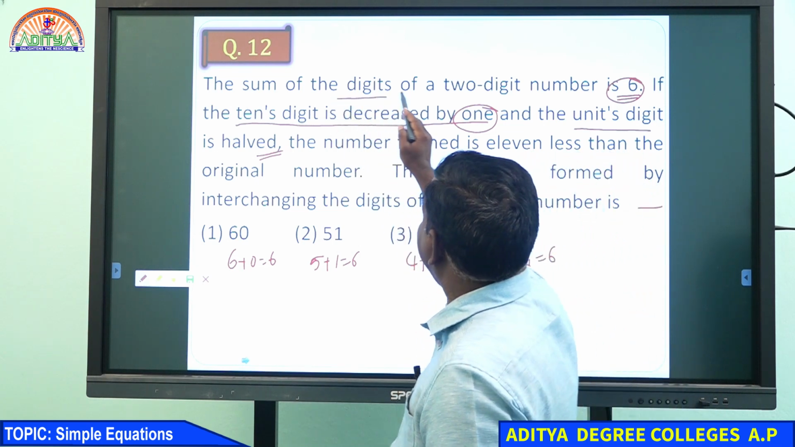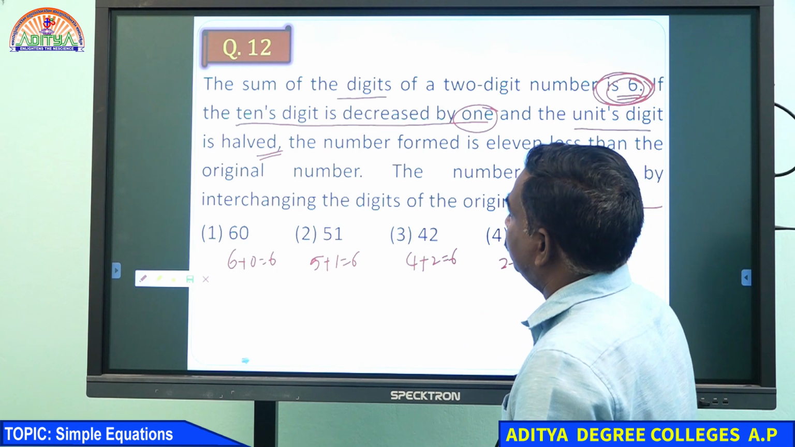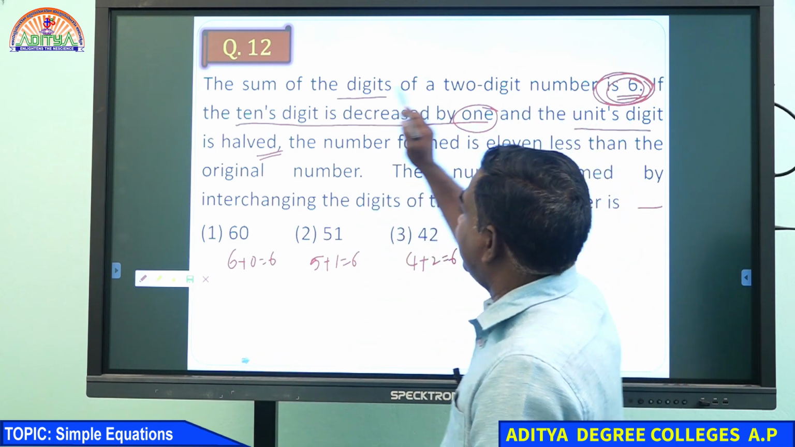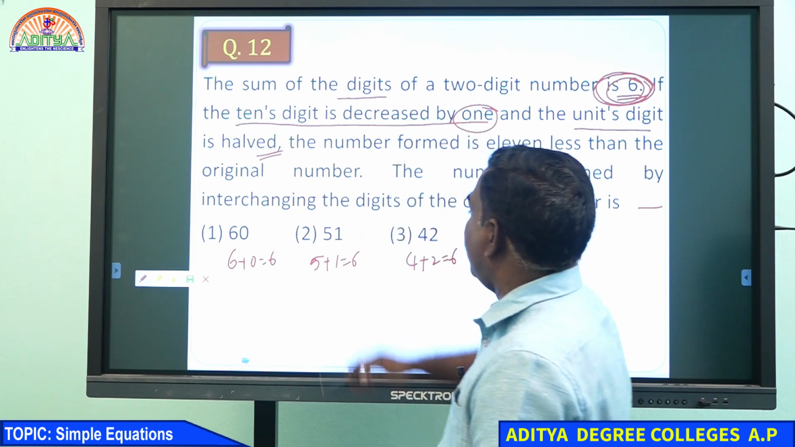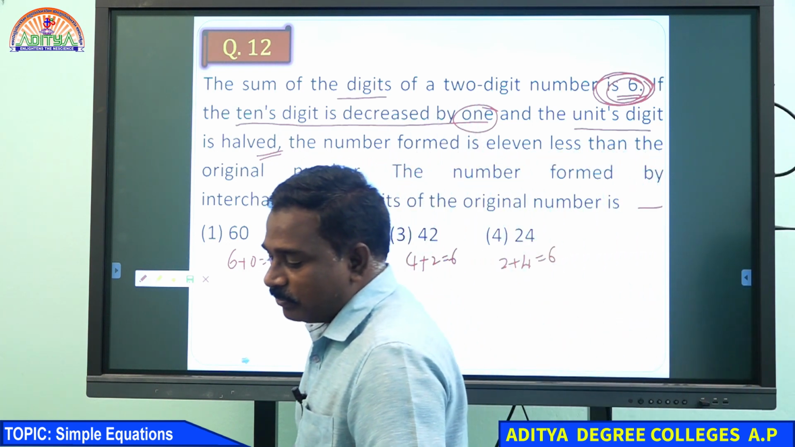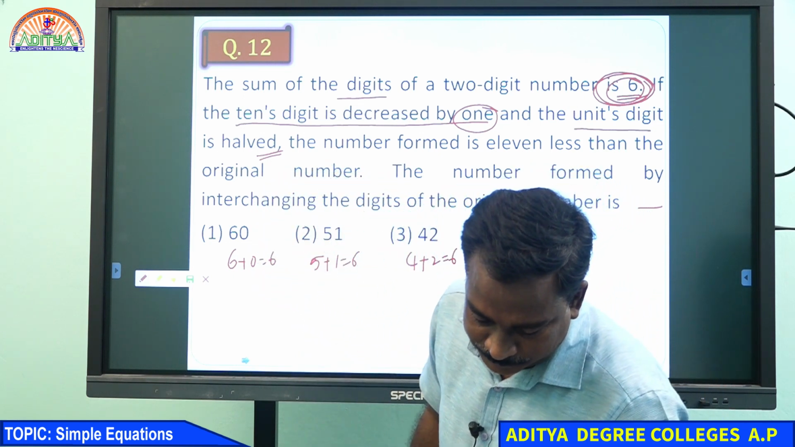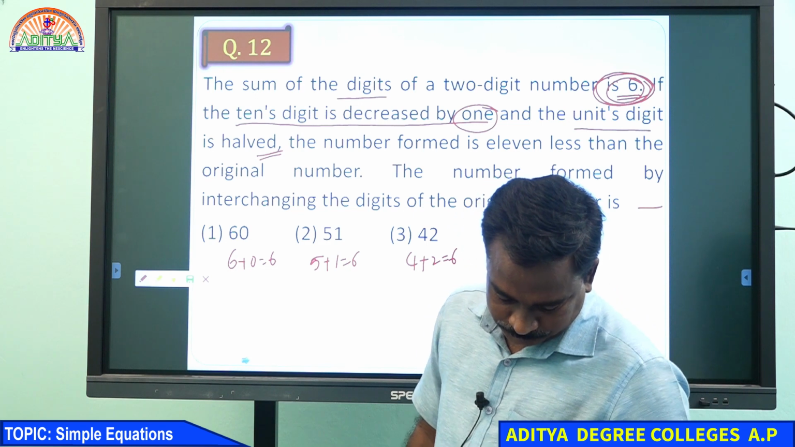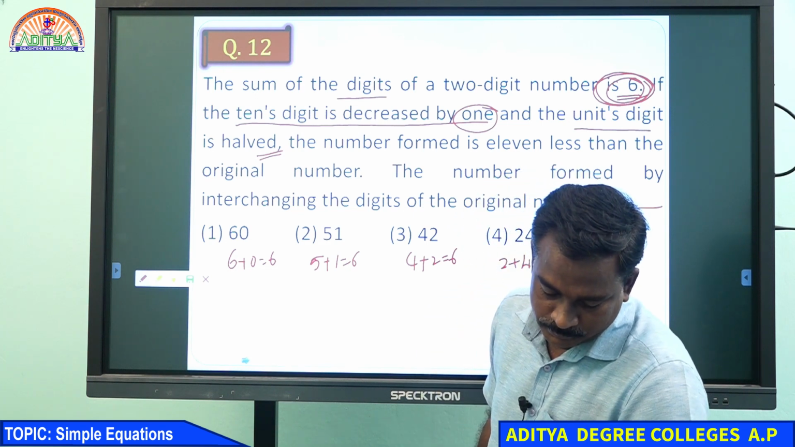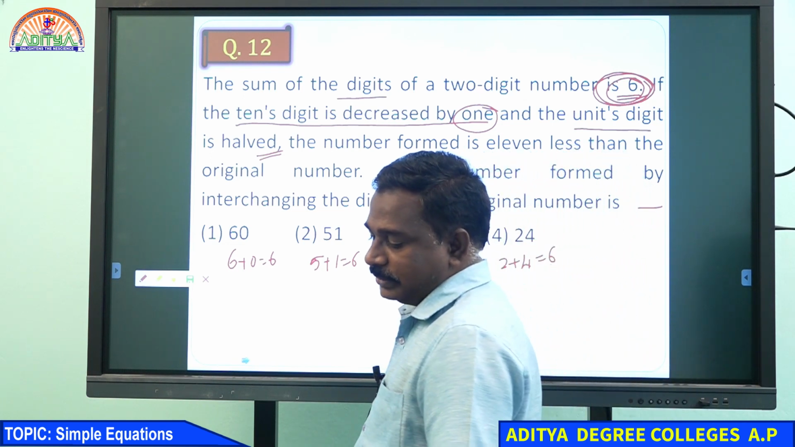Sum of the digits of a 2-digit number is 6. So first condition is satisfied. What is the second condition you see? If the 10th digit is decreased by 1, many have written 42 as the answer. Somebody has written 24 also as the answer.